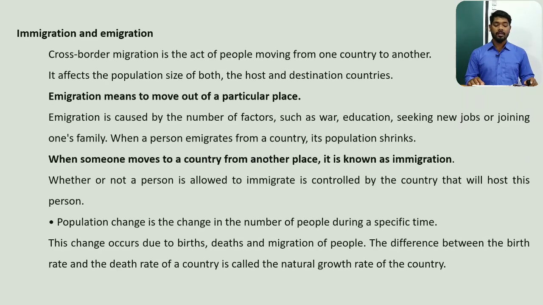So because of that, there is a system of passport and visa. So you cannot freely move to another country, right? So there is proper scrutiny as well as a proper reason for moving, and if the country is allowing, then you will be permitted to stay in other countries.